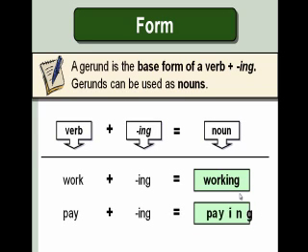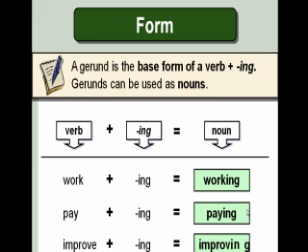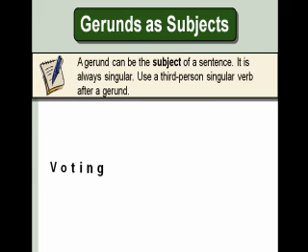So let's take a look at another gerund. For example, the verb pay, we turn that into a gerund by simply adding ing, and then we have paying. Improve, and of course, there are some spelling things that you should have learned in previous classes. We remove that E, for example, then we add ing, and so we have improving.